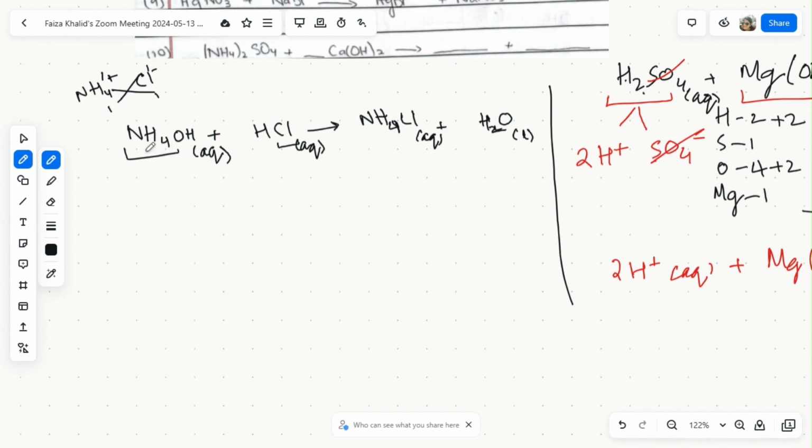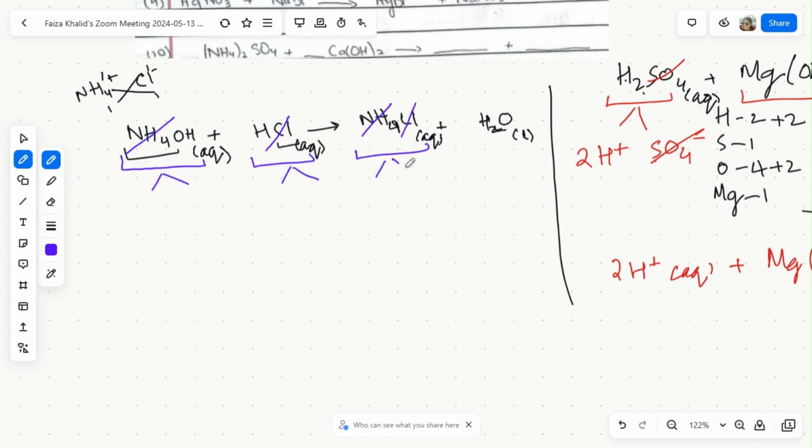Anyways, so now look over here. Ammonium is aqueous over here, and ammonium is aqueous over here, so cut out. Hydroxide is aqueous, and water is liquid, so not cut out. Hydrogen is aqueous, so not cut out. Then the chloride ions over here: this is aqueous and this is aqueous, so this is cut out.